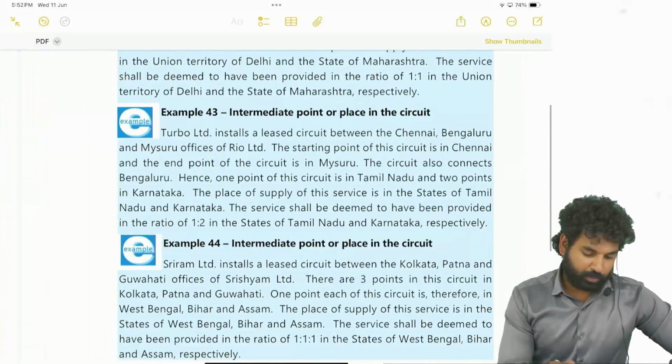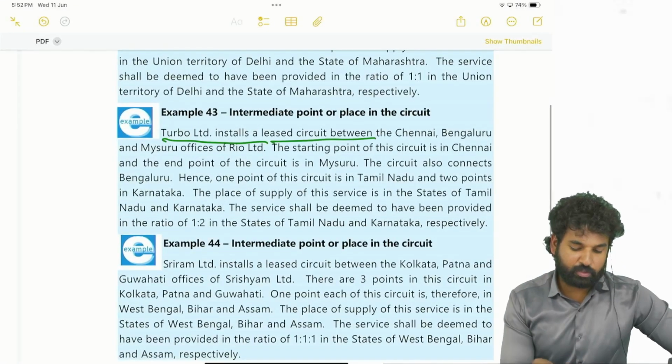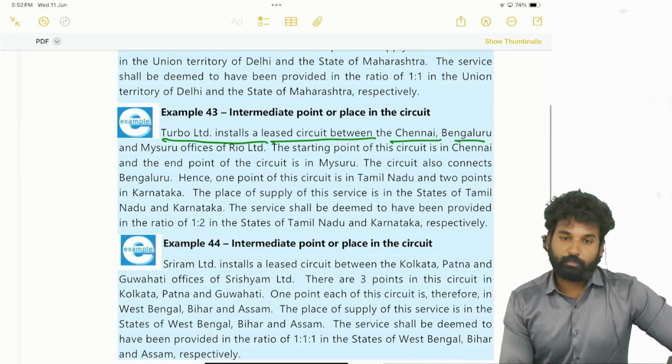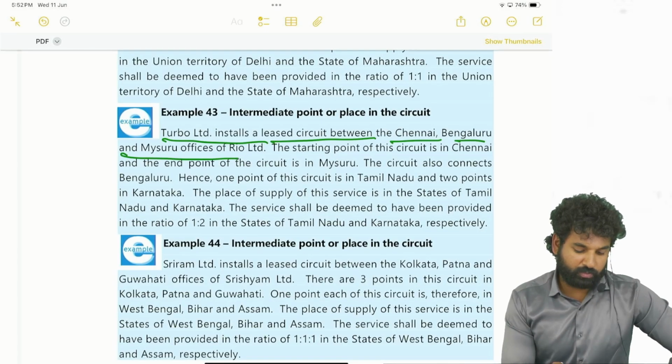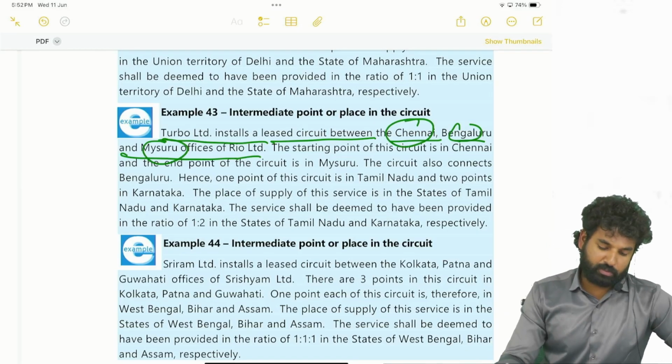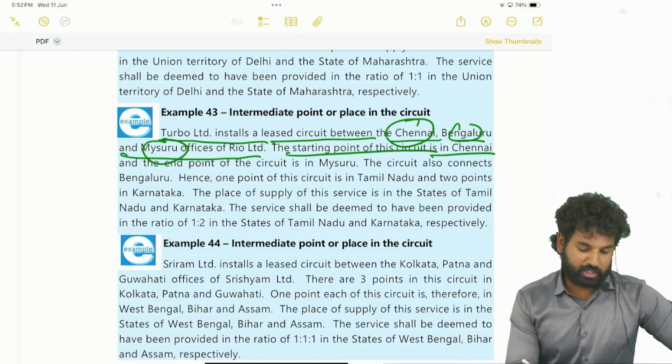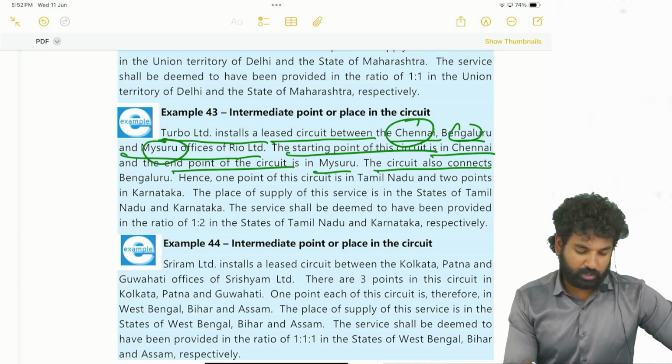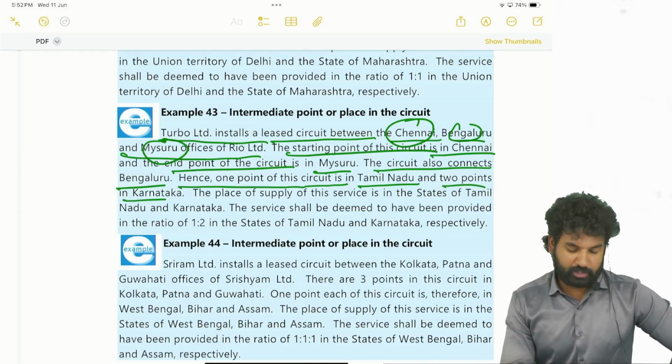See here, Turbo Limited installs leased circuits between the Chennai, Bangalore, and Mysore offices of Rio Limited. Starting point of this circuit is in Chennai. End point of the circuit is in Mysore. Okay, the circuit also connects Bangalore. Here, one point of the circuit is in Tamil Nadu and 2 points in Karnataka, Bangalore and Mysore.